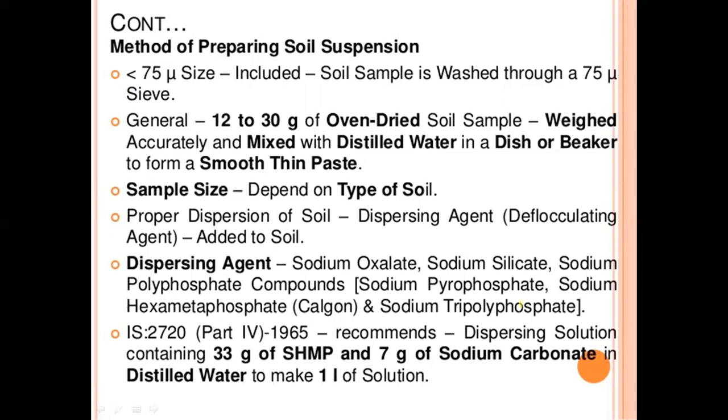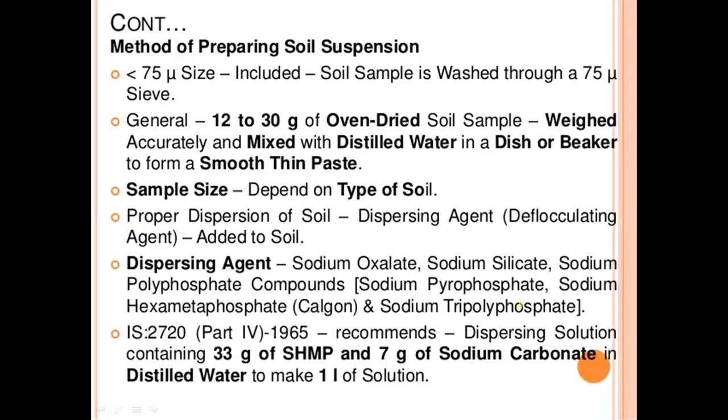For proper dispersion of the soil, a dispersing agent, that is a deflocculating agent, is added to the soil. Dispersing agents include sodium oxalate, sodium silicate, and sodium polyphosphate compounds like sodium pyrophosphate and sodium hexametaphosphate, also called sodium tripolyphosphate.